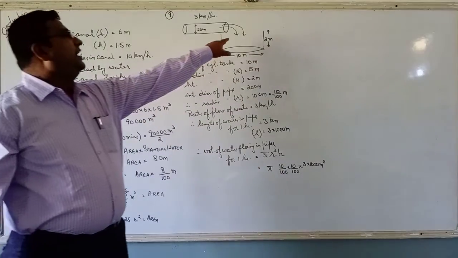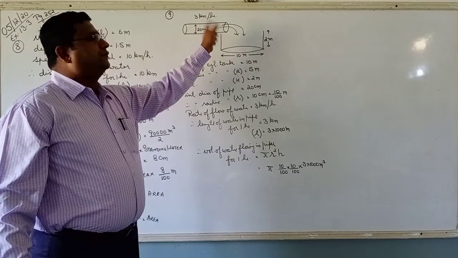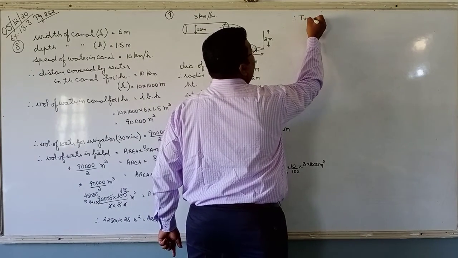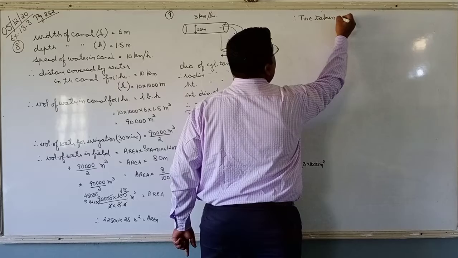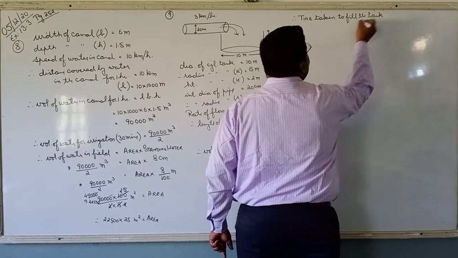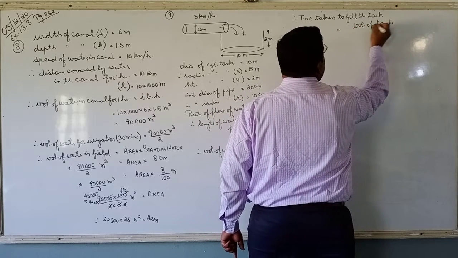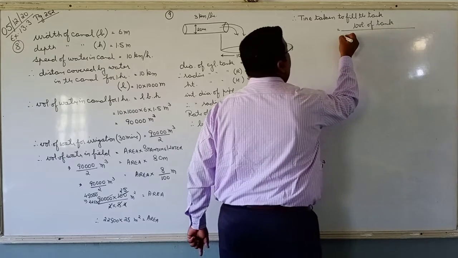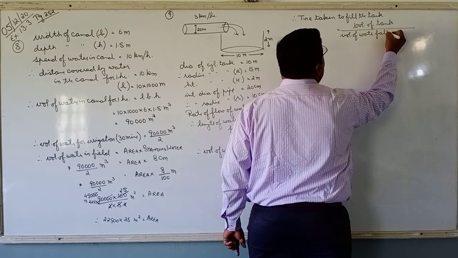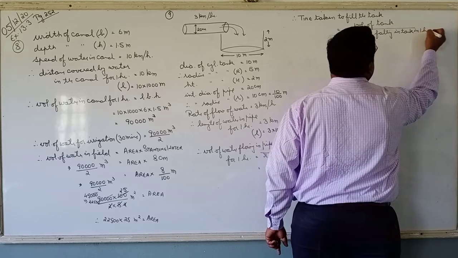Question says, how much time will this tank be filled? So we know volume of tank divided by volume of water falling in will give us a time. Therefore, time taken to fill the tank is equal to volume of tank divided by volume of water falling in the tank in 1 hour.